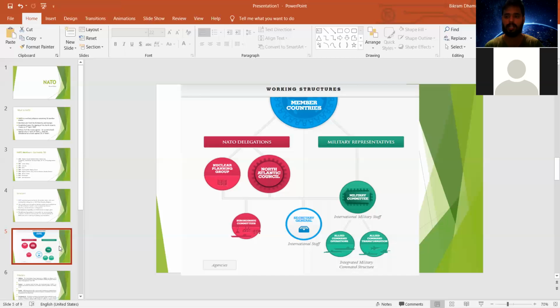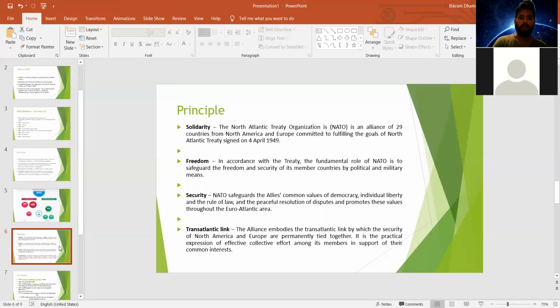So if there is any security threat, or any security issue within a member state, the military committee will defend it. The military committee will combat on behalf of this NATO organization, protecting and defending all 30 member states of NATO.